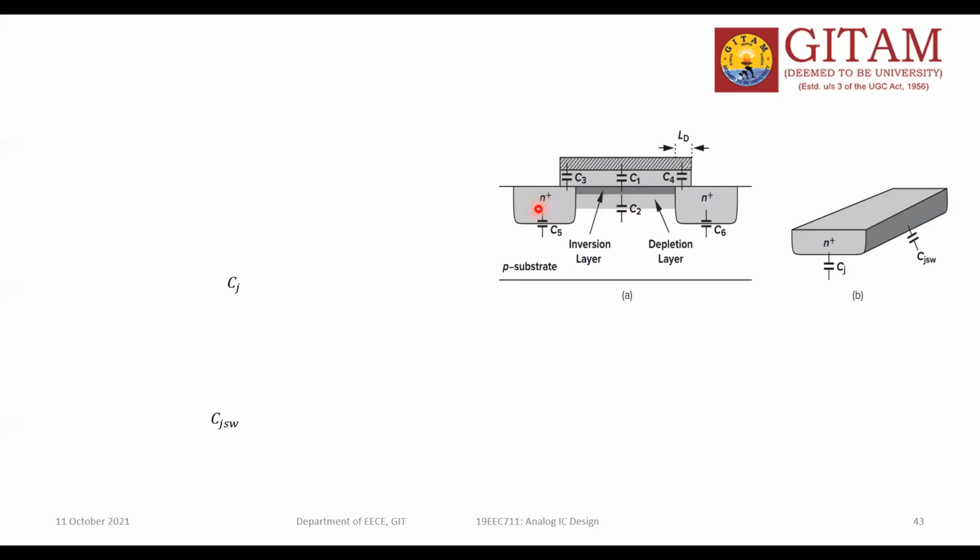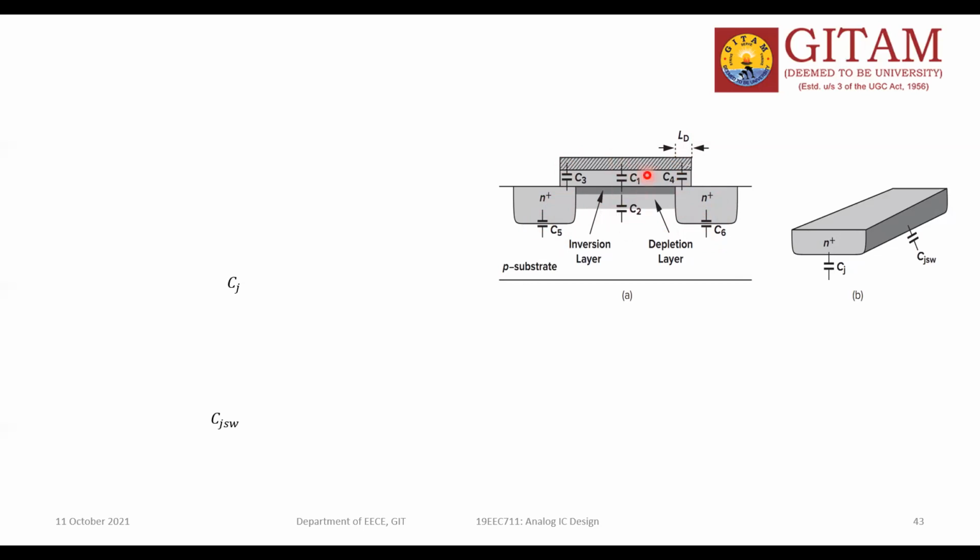Between the source and substrate there is a capacitance C5. Between the drain and substrate there is a capacitance C6. This is the gate and source capacitance C3, and the gate and drain capacitance C4. C1 is the oxide capacitance and C2 is the depletion capacitance.